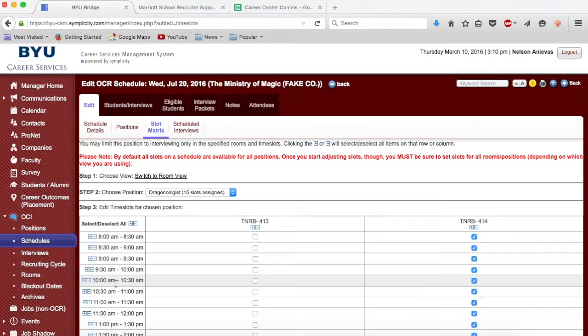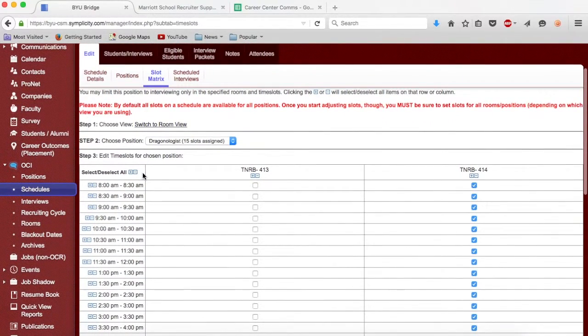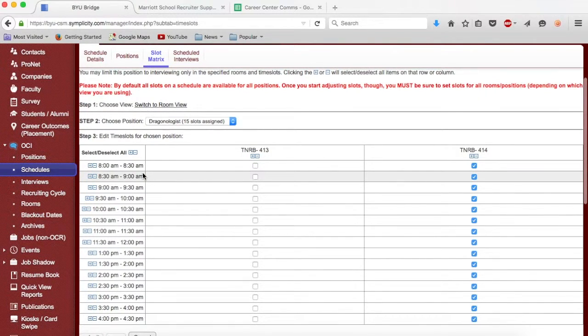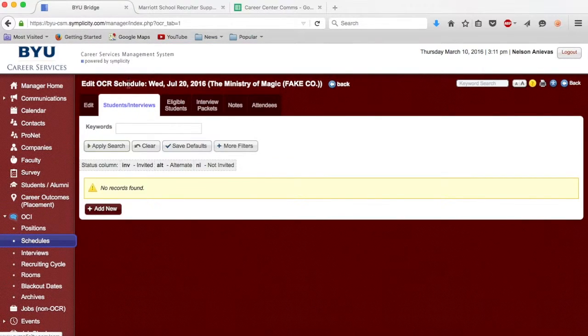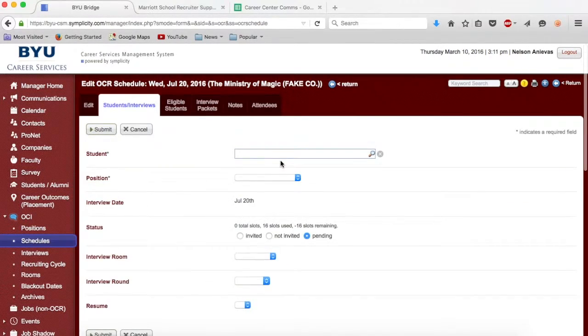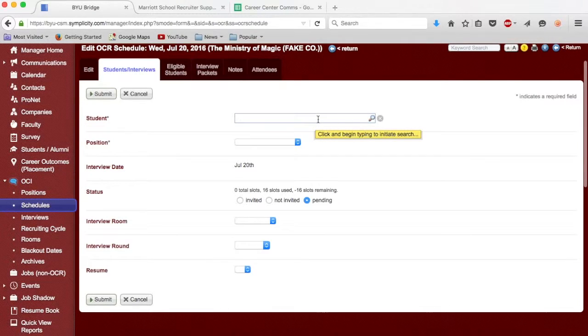Next, we will manually add a student onto the schedule. Because of the polished and impressive resume of our star student, Brady Tangberg, the Ministry of Magic has overlooked his slight error in missing the resume submission deadline and has requested us to add him onto the schedule manually. To do this, at the very top of the page, click on the Students/Interviews tab, then click on Add New. You will find yourself on a new page where you can manually add students onto a schedule.